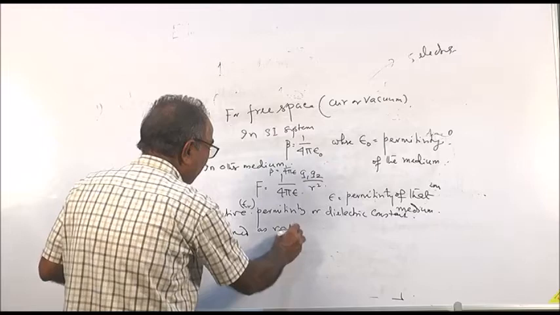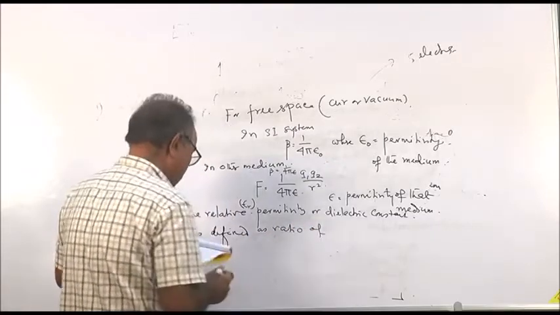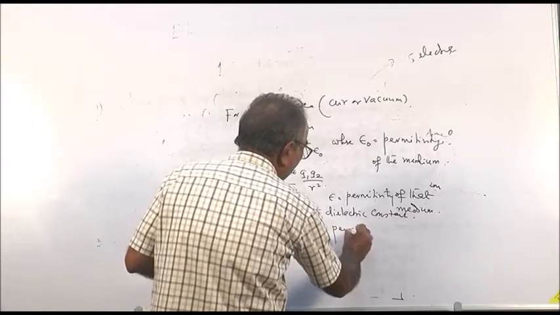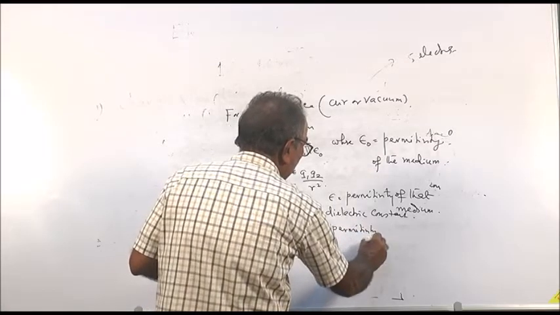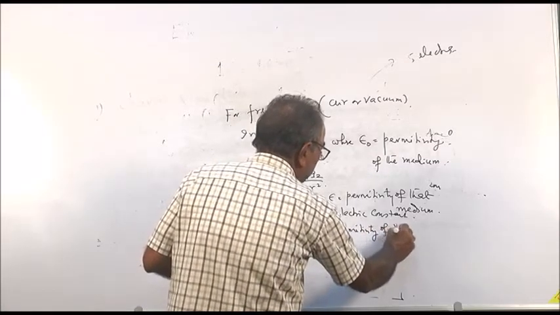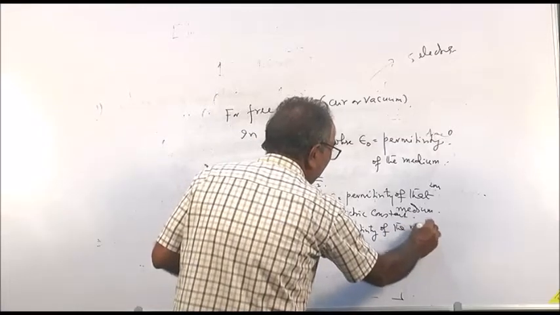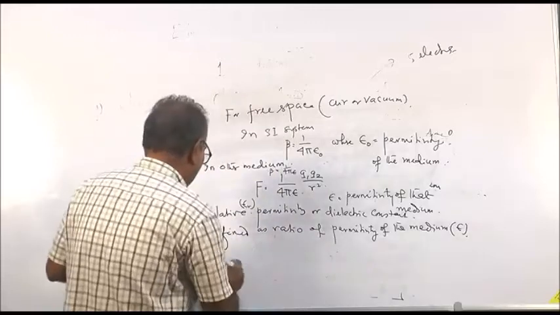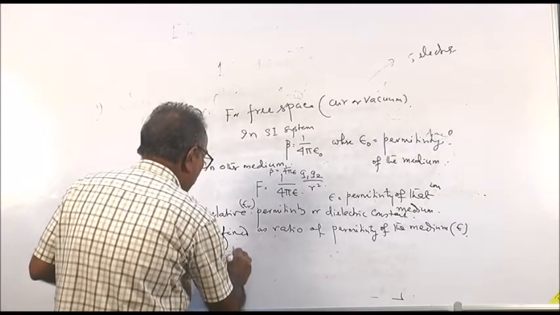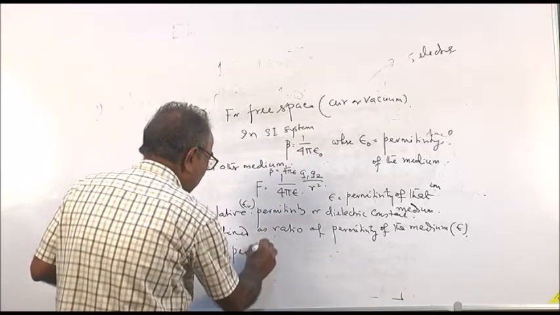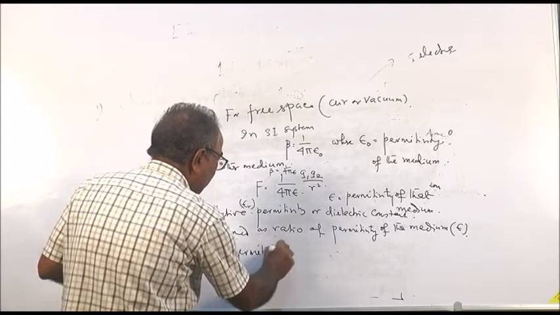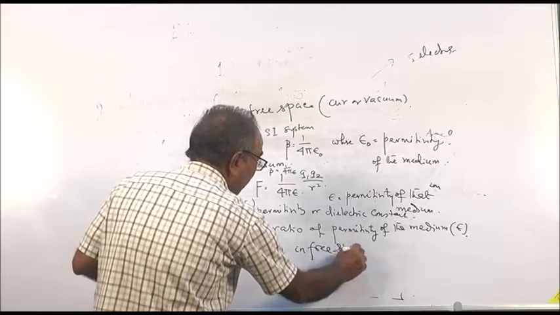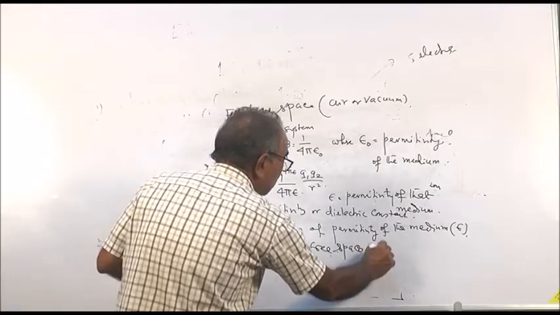ratio of permittivity of the medium, that is called epsilon, to permittivity in free space, that is epsilon 0.